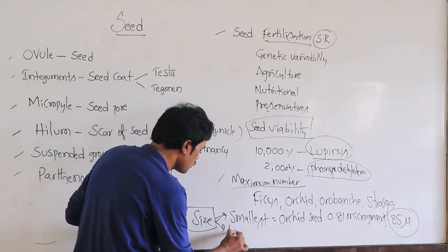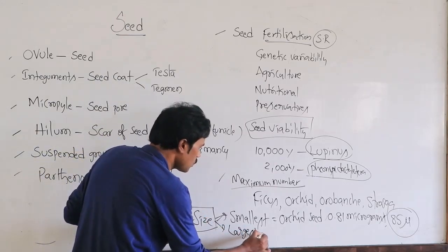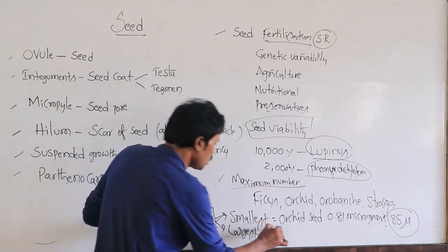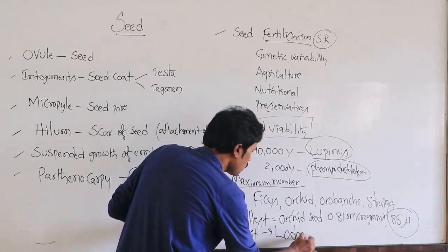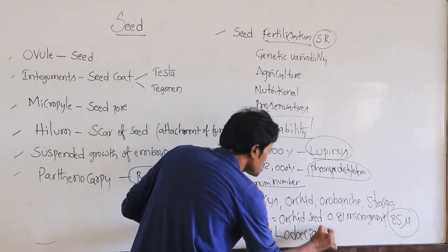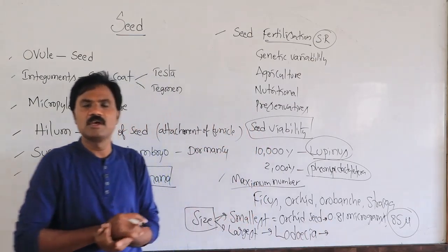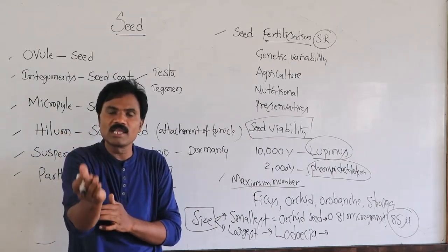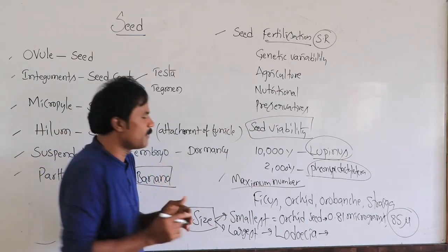Then what is the largest seed? The largest seed is the Lodoicea seed. It is 30 centimeters in length, one scale length.